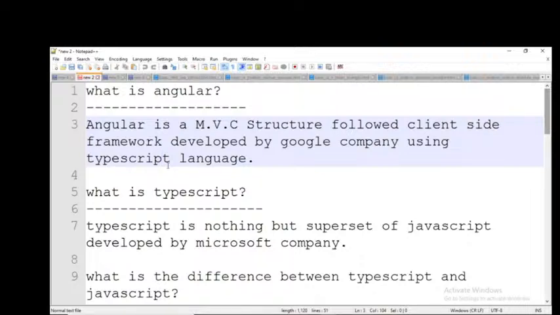Yes, sir. Different. The difference is there.